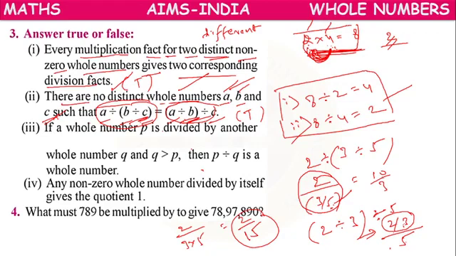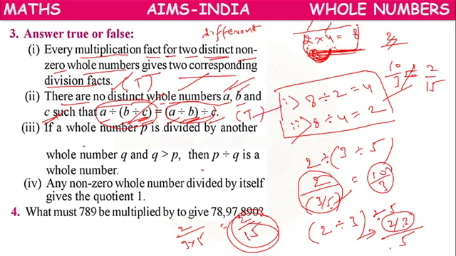One is 10 by 3, the other is 2 by 15. So both are not equal. Means there are no elements which make them equal. This statement is true.